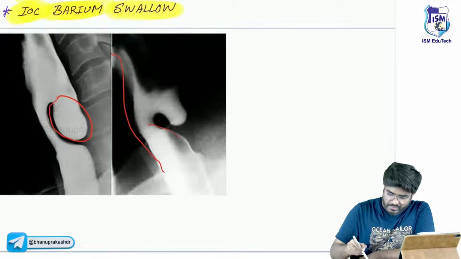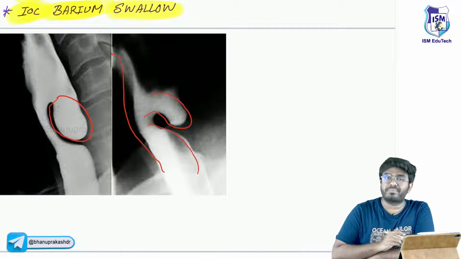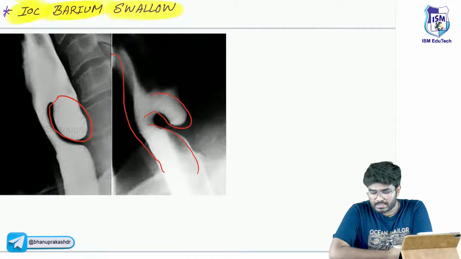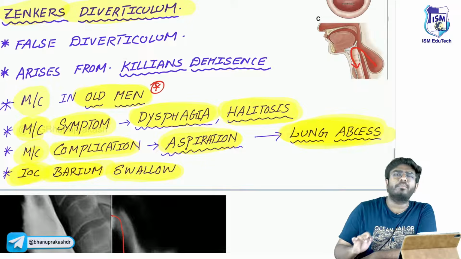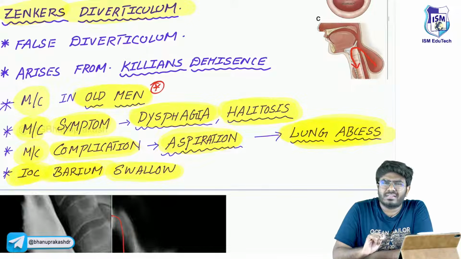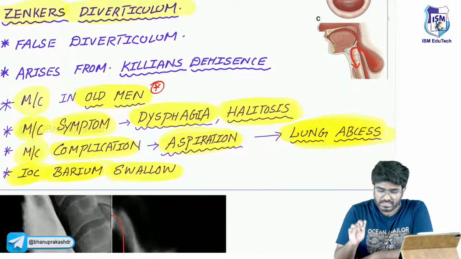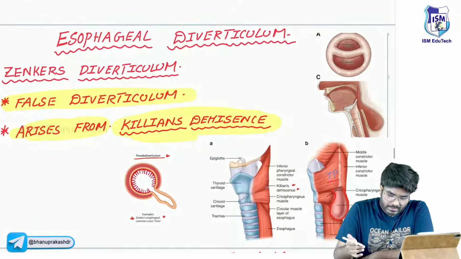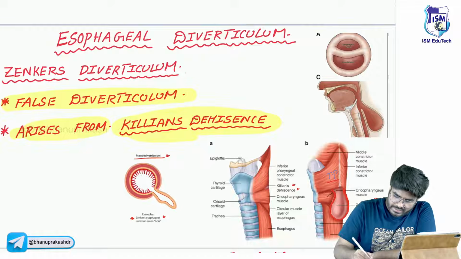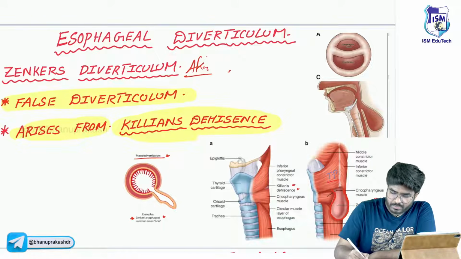Okay, this is the normal esophagus. Are you able to appreciate this hanging structure? That's nothing but the pouch. That's the Zenker's diverticulum. Zenker's diverticulum is actually arising from the pharynx, not exactly from the esophagus. It's arising from the pharynx. So that's why this Zenker's diverticulum is also called a pharyngeal pouch.